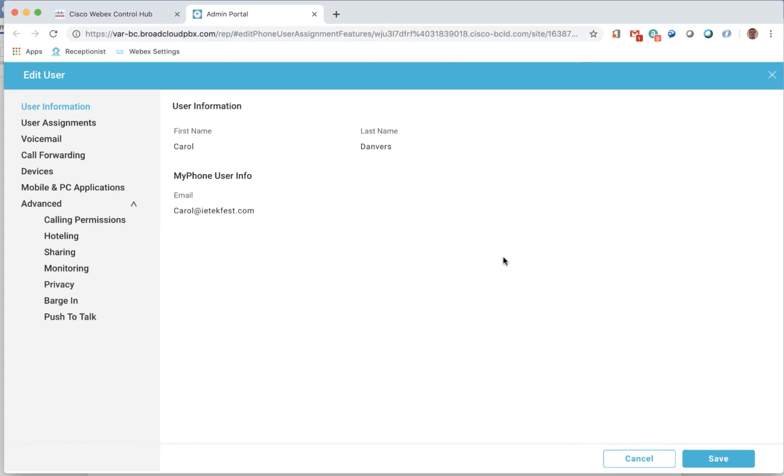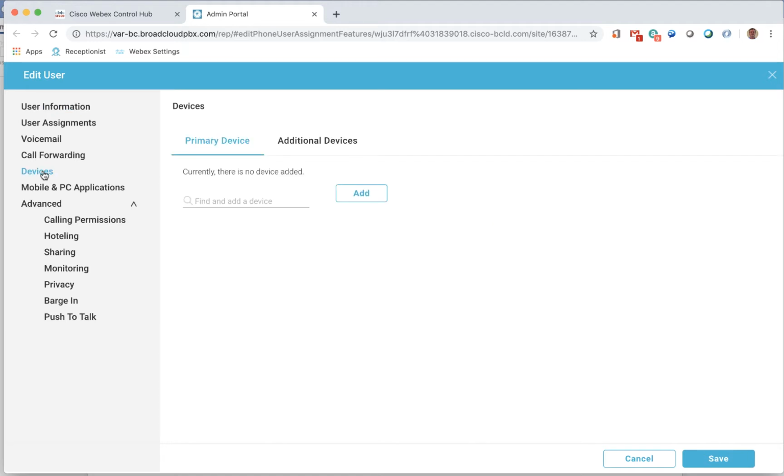In the Cisco Admin Portal user information page, you will see the user's settings and can modify the user's configuration. You can see the user's assigned phone numbers and extension, the user's voicemail settings, the call forward settings, the devices assigned to the user, and any mobile or PC applications assigned to the user.